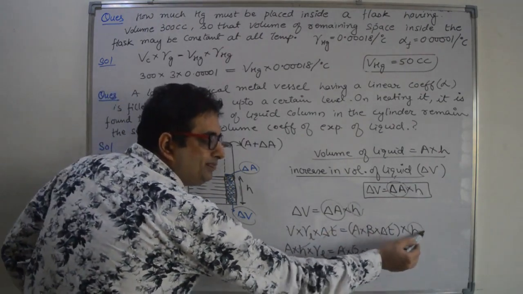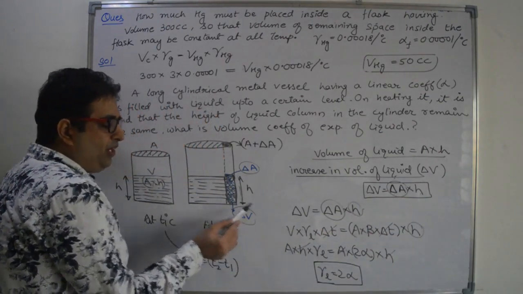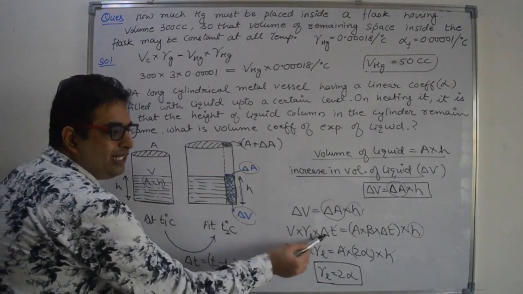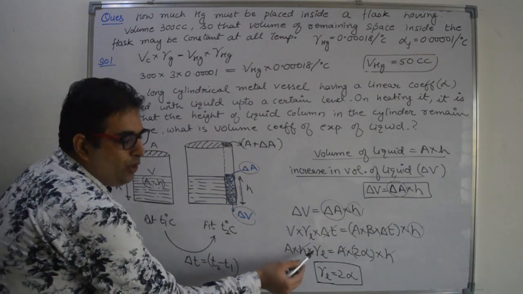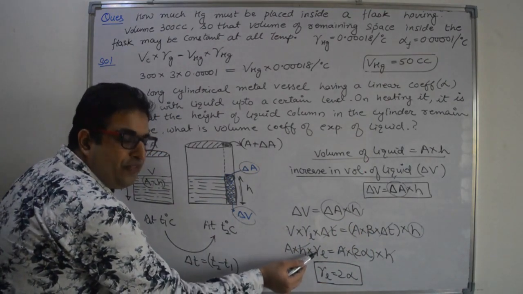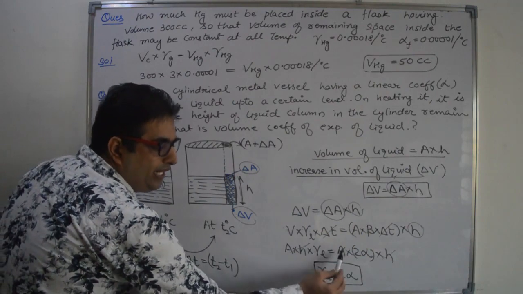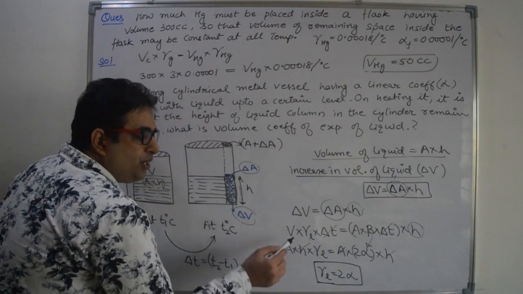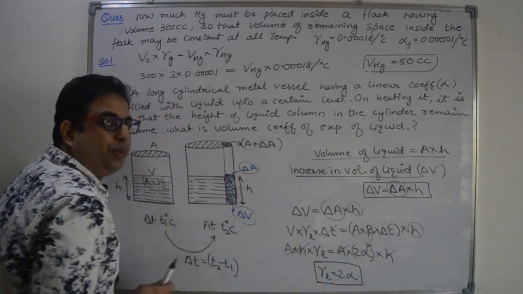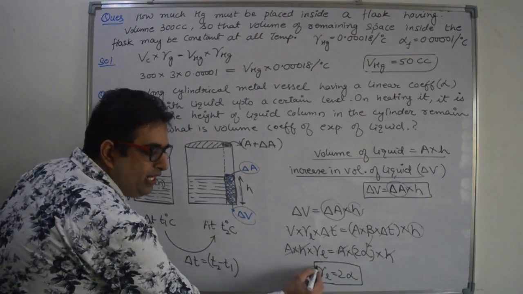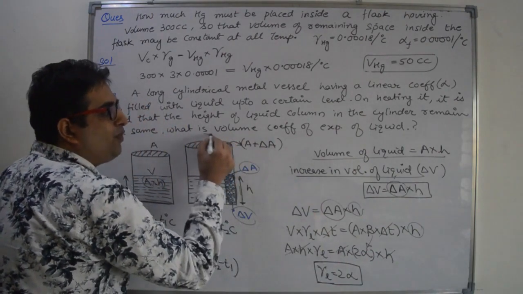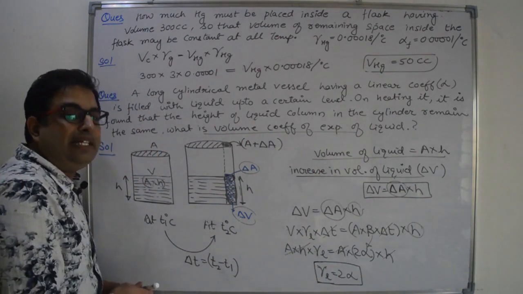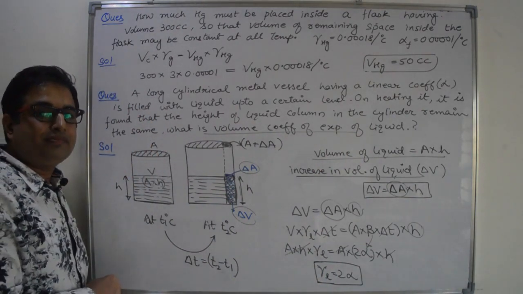Height is the same, h. Now, what is the volume? Volume is area into h. So replace volume with area into h. Delta T is already cancelled out. Now gamma L, that is the volume coefficient of the liquid, is equal to area into 2 alpha, because beta is 2 alpha, into h. So this area h will cancel out. So what is the remaining term? The remaining term is gamma of the liquid, and they are asking the volume expansion of the liquid. Volume expansion of the liquid is 2 times the linear expansion of the container. Got it?